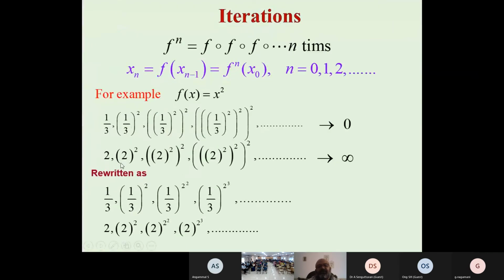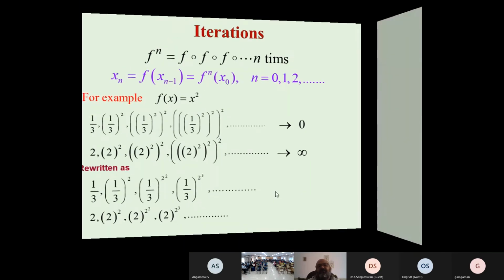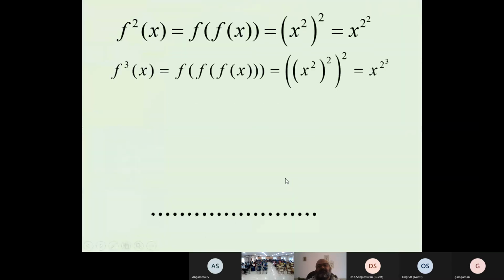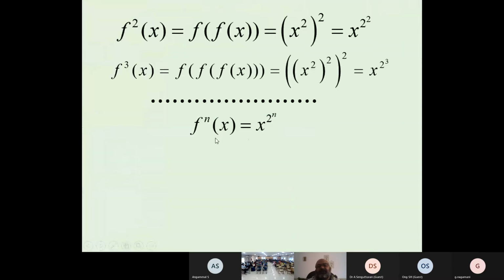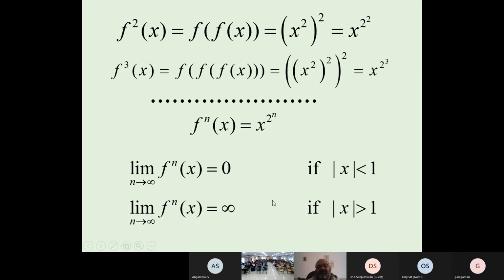If we take 2, then the values continue to iterate and go to infinity. We can rewrite this system, the first equation like this and the second like this, and fit it into a formula. So the nth iteration we can write as x to the power 2^n. And we can see why it goes to 0 when mod x is less than 1, and if mod x is greater than 1, then these iterations go to infinity. So these iterations we apply to study the discrete model.